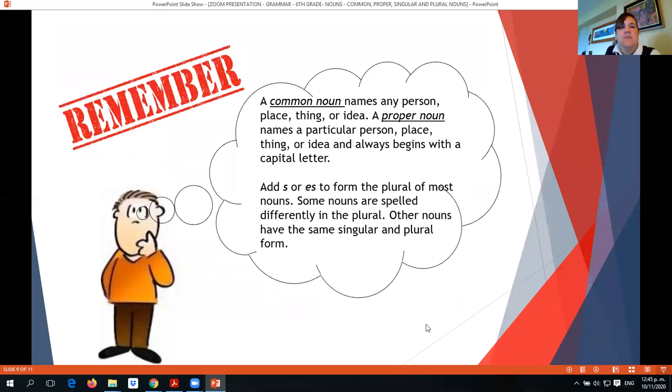Okay. So remember, a common noun names any person, place, thing, or idea. A proper noun names a particular person, place, thing, or idea, and always begins with a capital letter. Add S or ES to form the plural of most nouns. Some nouns are spelled differently in the plural, okay? And other nouns have the same singular and plural form. That's what we need to know about the class.